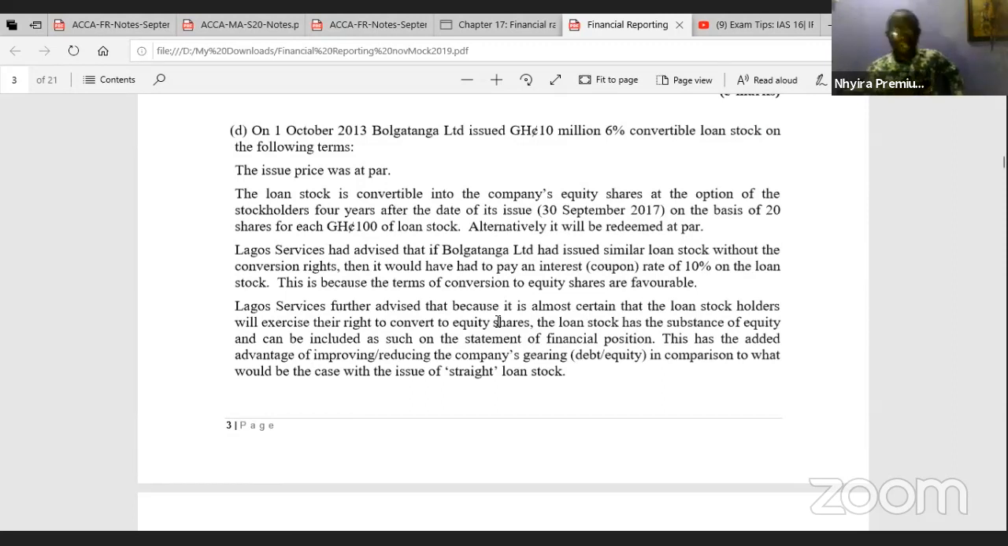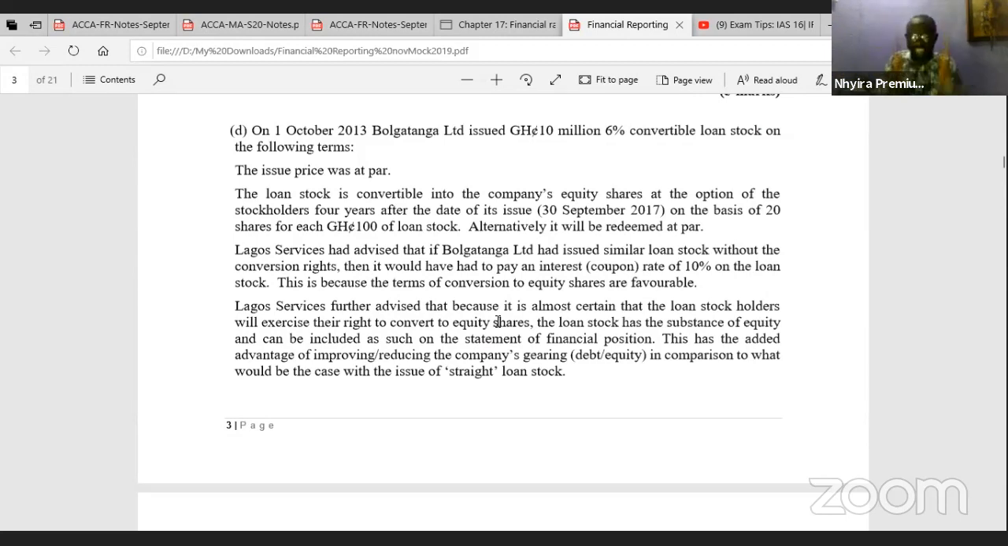So this further advice of theirs is wrong. This is creative accounting. We will comment that that is not a treatment, because the fact that you are certain that the bondholders or the stockholders will convert does not warrant you to recognize. That's not what the standard says. The standard doesn't say we will recognize based on the certainty of the recognition.